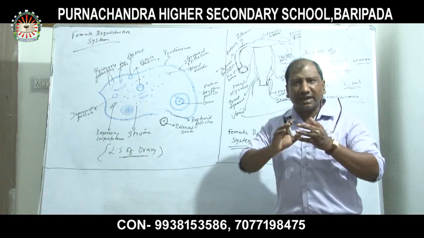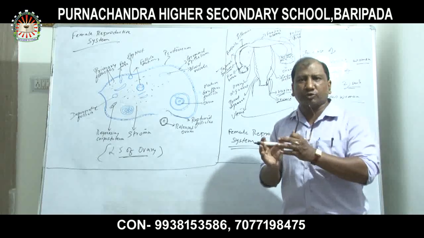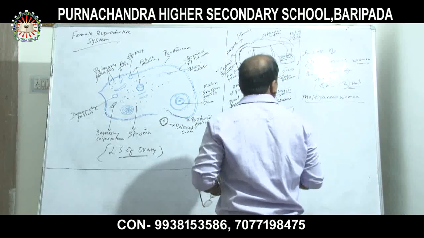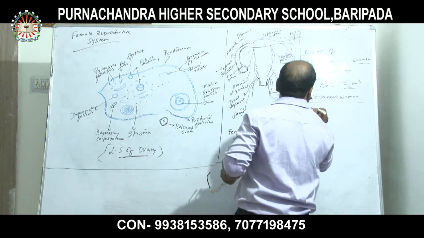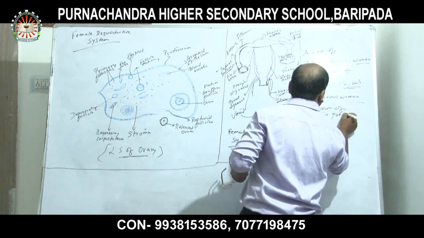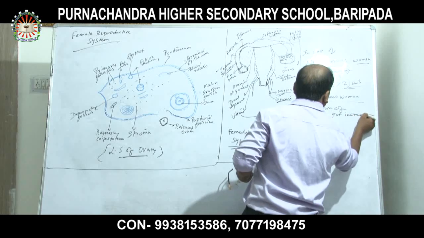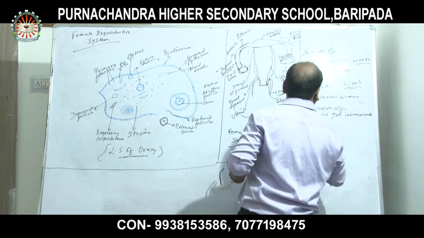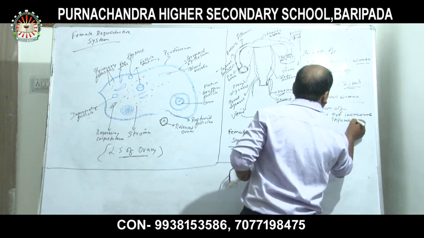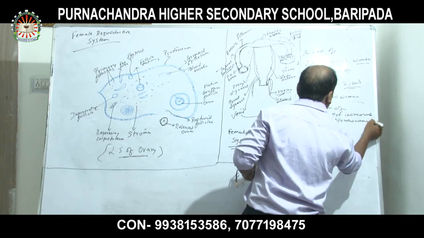And the dimensions of the uterus of a multiparous woman increase. Okay?